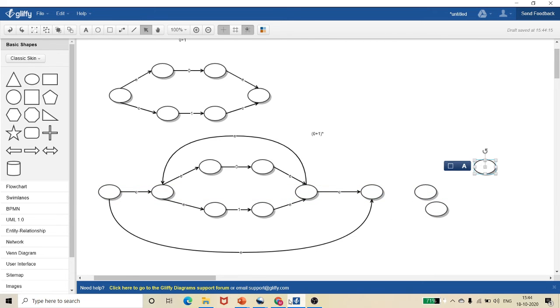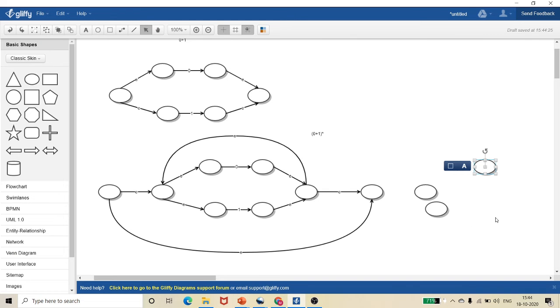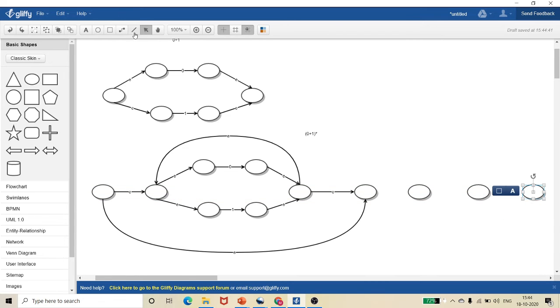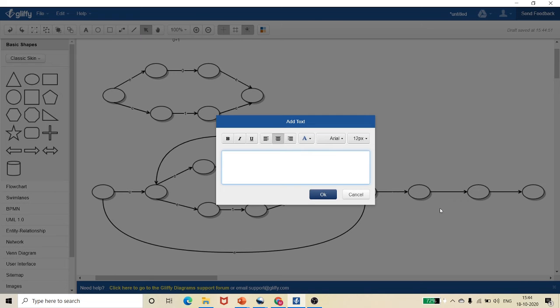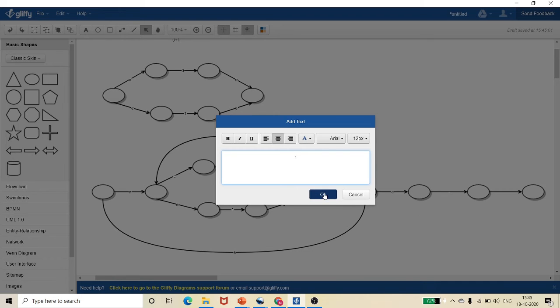They said that if you want to use the dot operator, you should use an epsilon here and there. If you want to combine both, you need to put an epsilon. Already epsilon is here, so after this I need to put an epsilon. Then for 1 I need to put another state, then from there I need to put an epsilon. So this is my epsilon, this is my input 1, and this is my epsilon.